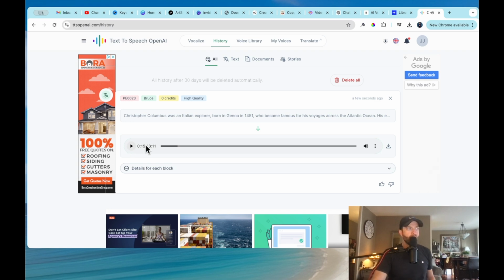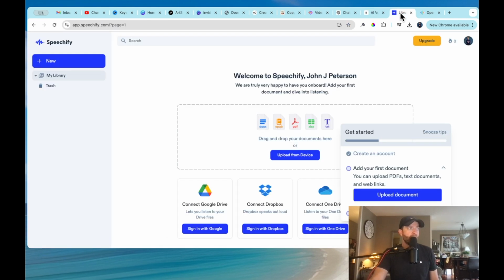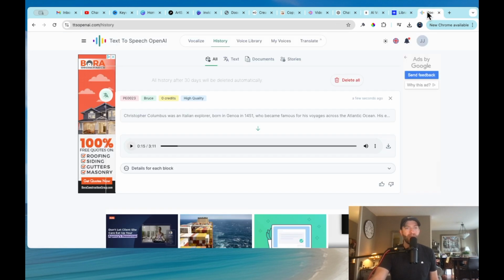Okay, so you can hear that. I think it sounds pretty darn good for a free platform. Again, 11 Labs, this is the one I would probably pay for if there were limitations on this other one. And then Speechify, another great program, but they cost money. And you know as well as I do, these costs do add up with all the tools that we use in our suite of tools as content creators.